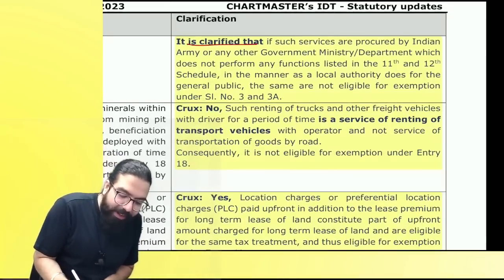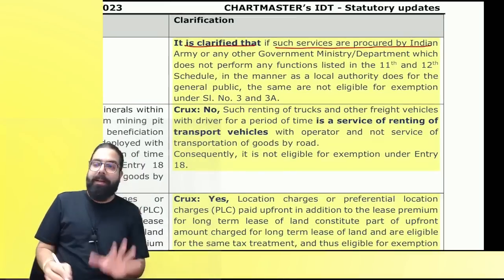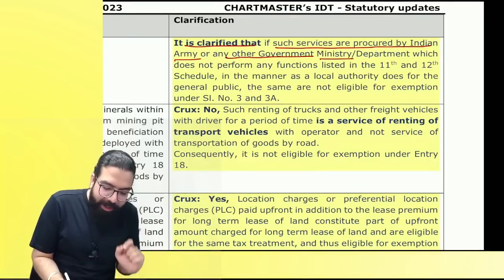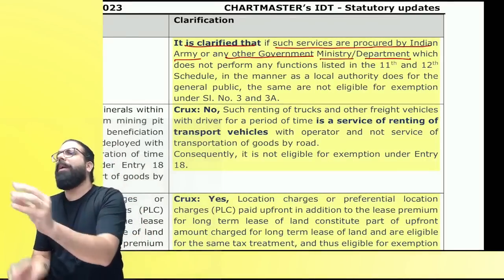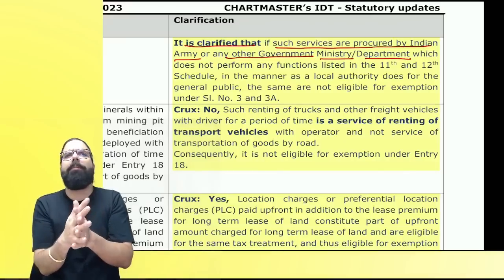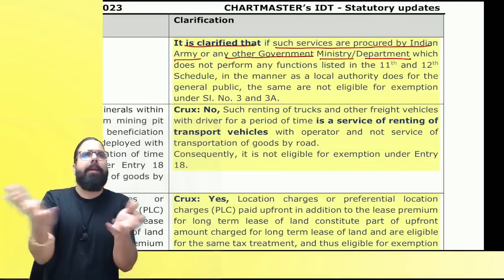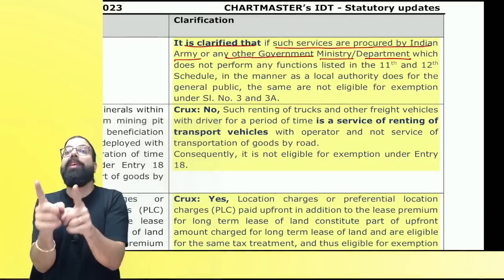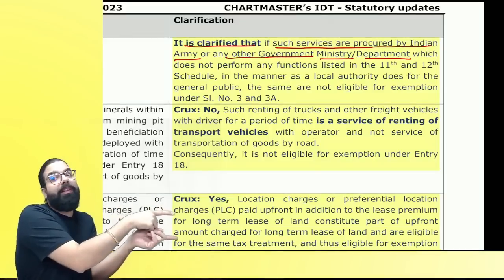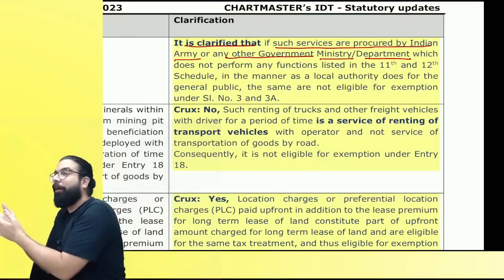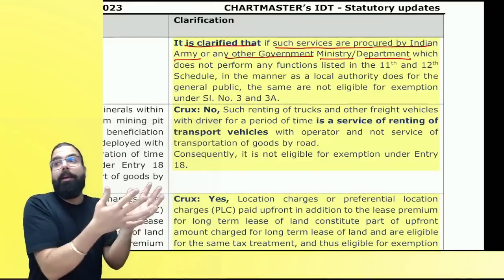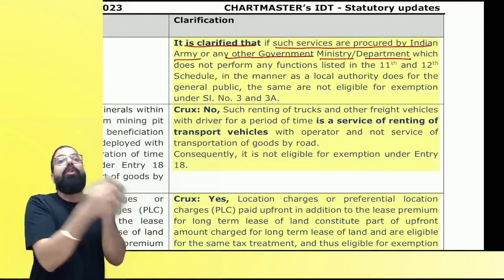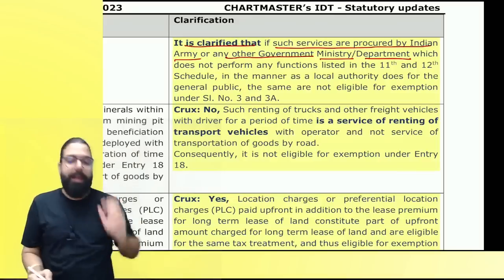Now, it is clarified that if such services are procured by the Indian Army or any other government department or ministry, means the department is going ahead. Baba, central government means, do you think Modi ji will go ahead and take? Their department only will go ahead and take. Now, if the department is going ahead and taking, you will have to see if that department is doing 243G and W activity, then these services will be exempt. But the army, do you think the army will go ahead and do 243G and W activity? No. So if they are taking, then it shall not be exempt.